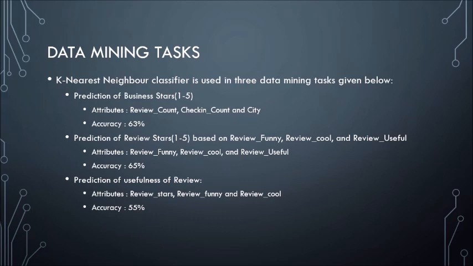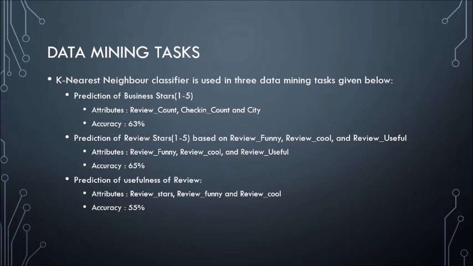So first, let us understand classification. We've used the k-nearest neighbor classification algorithm to classify our various test labels in classifiers like business stars, review stars, and usefulness of a particular review. To begin with, the business stars is a collection of attributes that a business organizes in and around itself. That is, the ambience, the food, the service, and the various facilities that one provides to its users when they come in to fine dine or just grab a snack and move ahead, such as Wi-Fi, parking space, and so on.